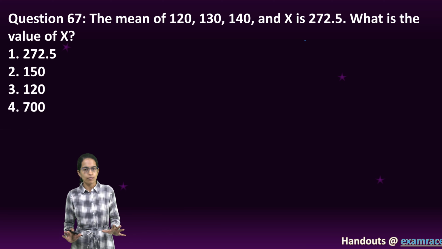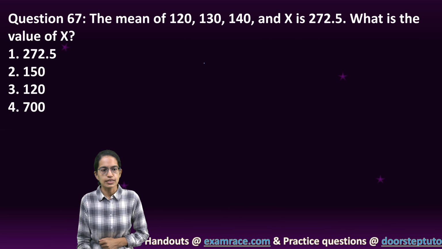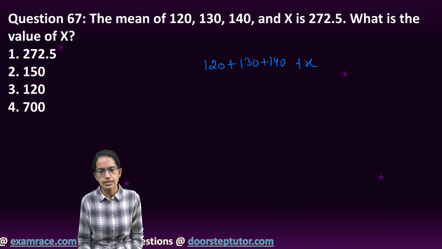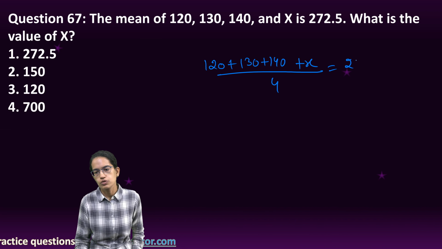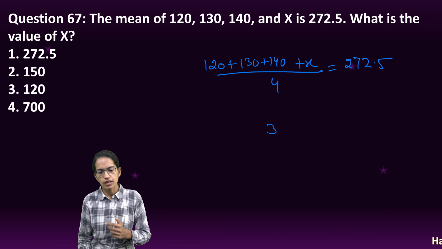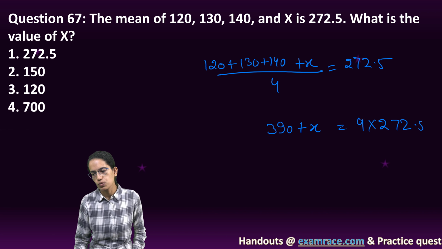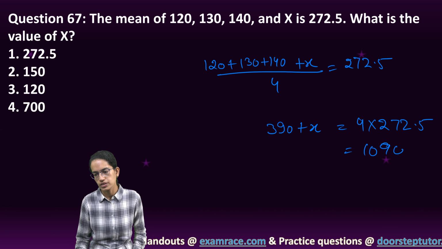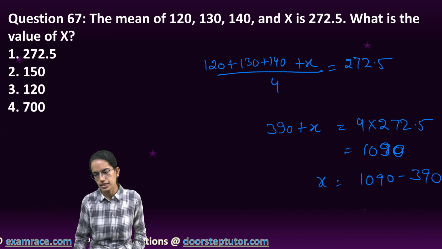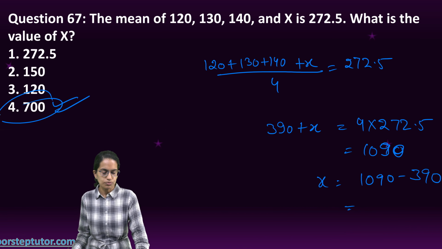Now this is a question from the basics of statistics. The mean of 4 numbers is given. What is the value of x? So (120 + 130 + 140 + x) divided by 4 is equal to 272.5. That means 390 + x is equal to 4 into 272.5, which is 1090. So x is equal to 1090 minus 390, that gives me 700. 700 becomes the right option.